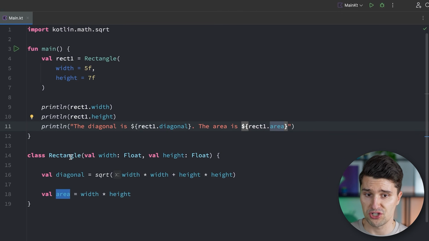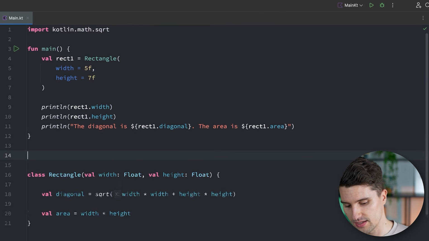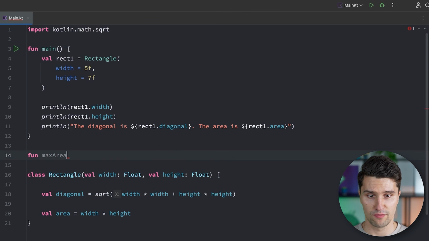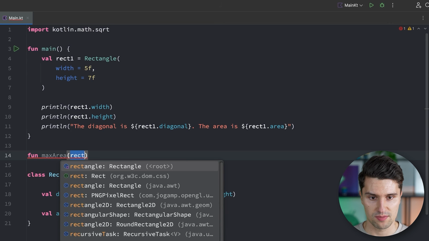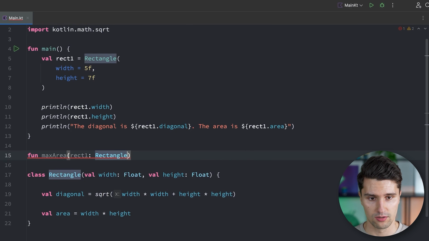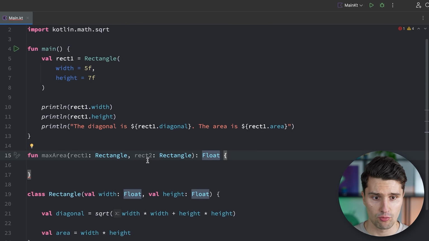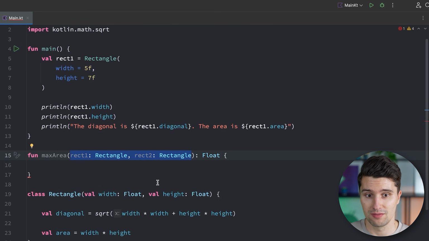And now, since we declared such a blueprint for what a rectangle is, we can also use instances of such a rectangle and require them, for example, as inputs of a function or of another class's constructor. That would also work. So we could go ahead and say function maxArea, for example, and this function now expects rect1, which is a Rectangle here, this one, and rect2, which is also a Rectangle, and then returns, actually, let's return a float here, then returns the area of the rectangle of these two that is simply the largest.